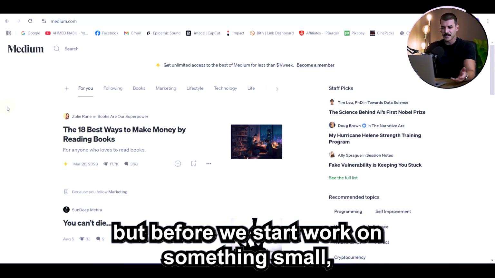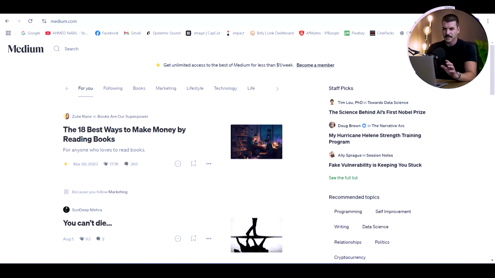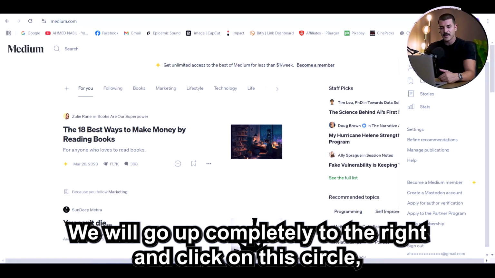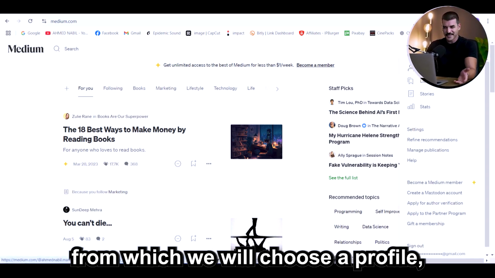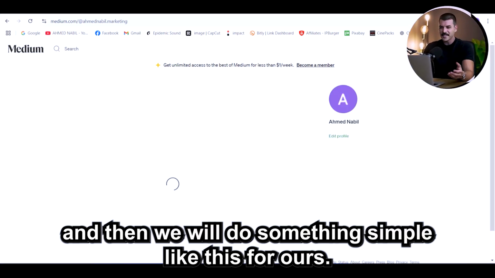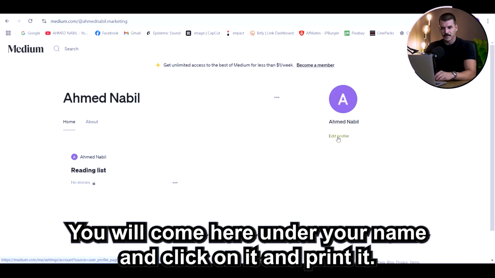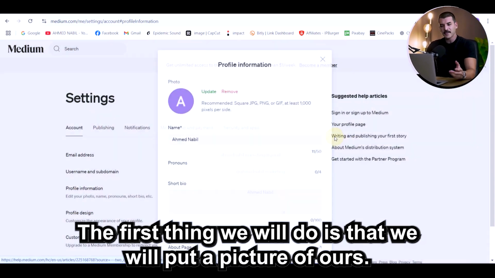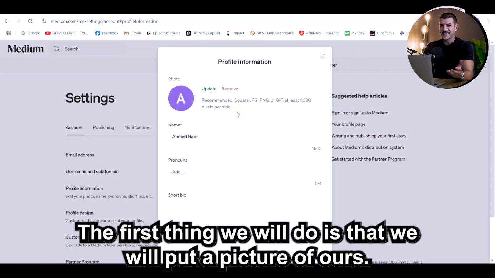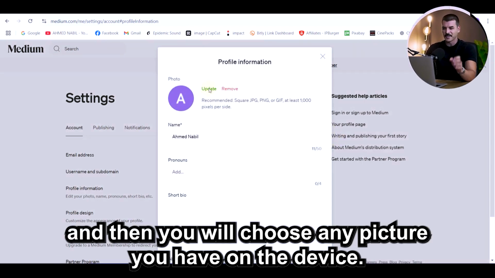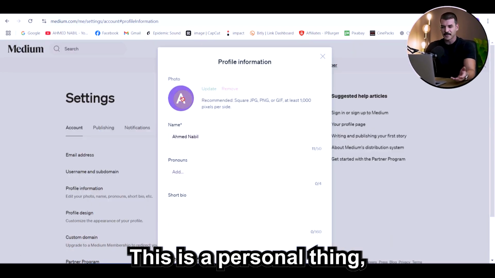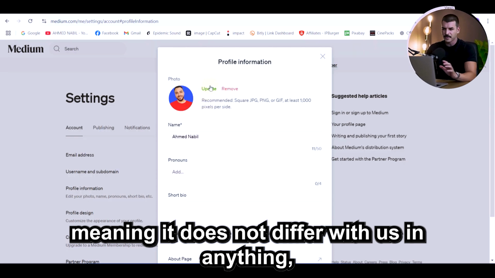But before we start work, there is something small we need to do. We will go up completely to the right and click on this circle, from which we will choose Profile. Then you will come here under your name and click on it. The first thing we will do is put a picture of ours. We will come here and click, and then you will choose any picture you have on the device. This is a personal thing, meaning it does not differ with us in anything.